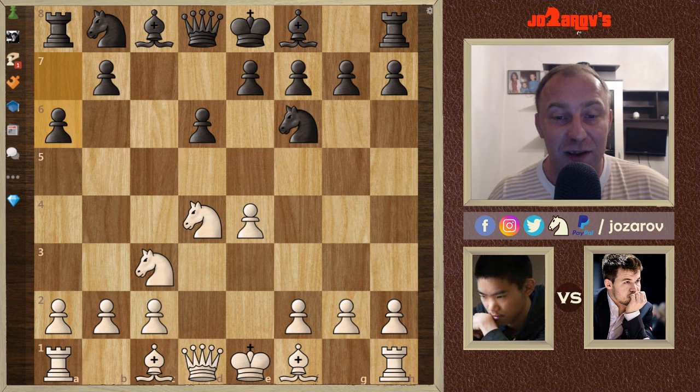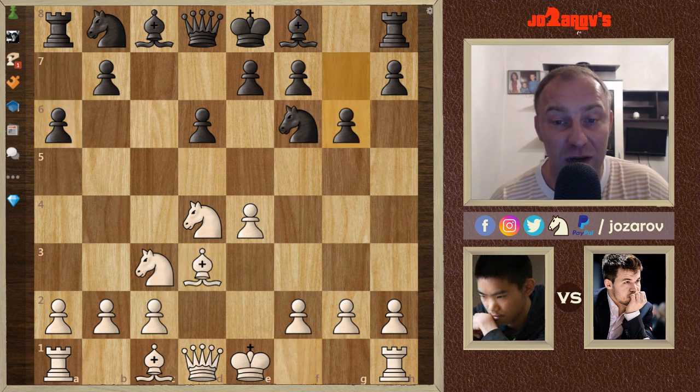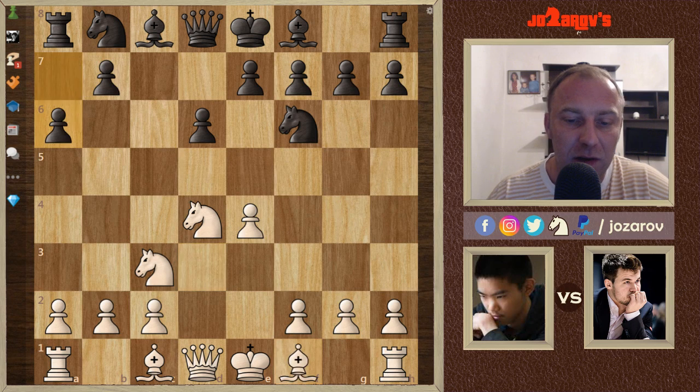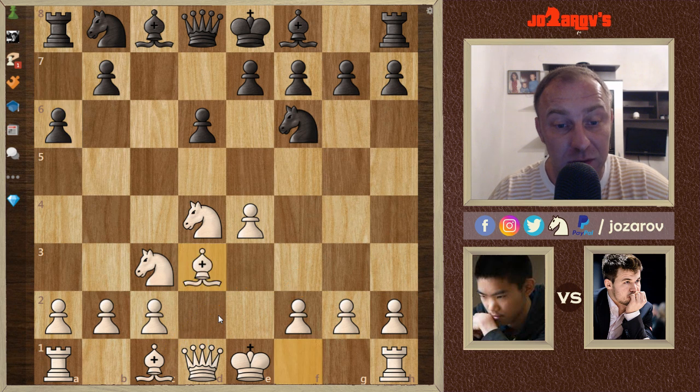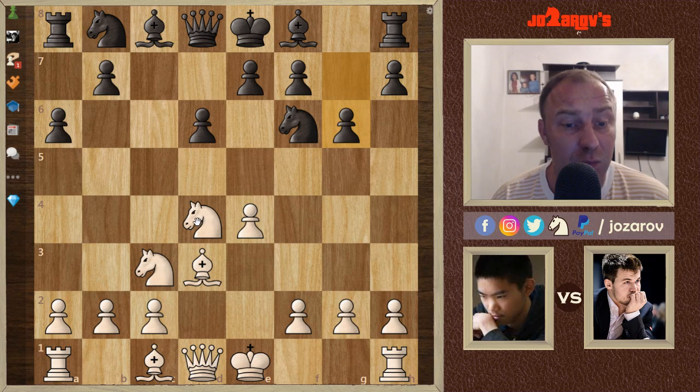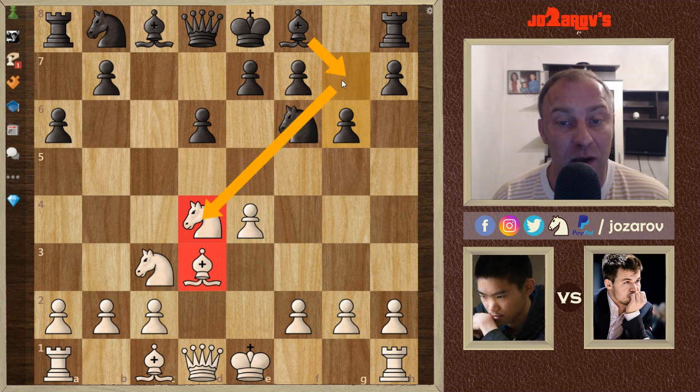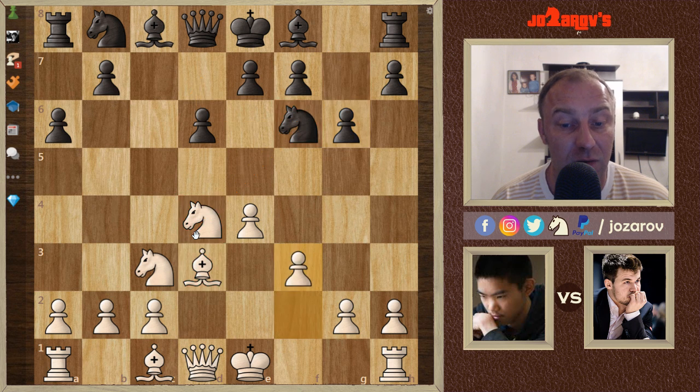And the Najdorf is always fun to watch. We have bishop to d3, and now Magnus transposes into sort of a Dragon Sicilian, because Jeffery Xiong didn't play maybe the most natural move, f3, bishop to e3, queen to d2. Here Magnus uses this moment to open this dark square diagonal. There is this problem about this knight on d4, because you play the move bishop to d3. The knight is a little bit loose on the board, so far, after the move bishop to g7, there could be some discoveries by the bishop on the knight, for instance, if this knight moves. So that's why here f3 is now played.